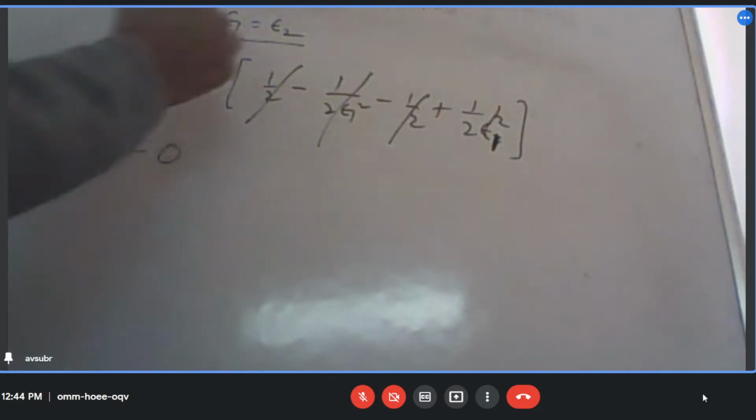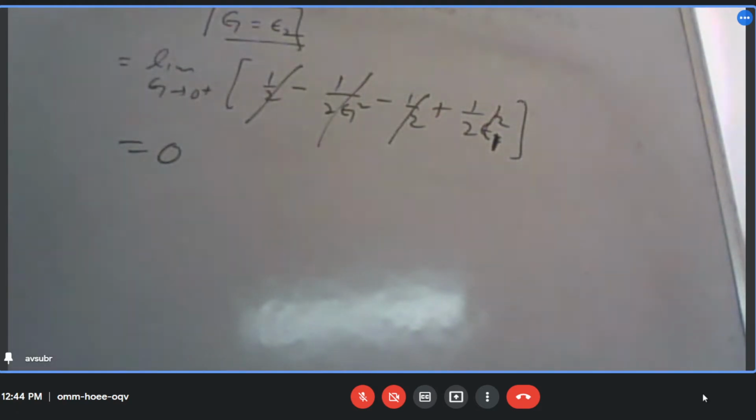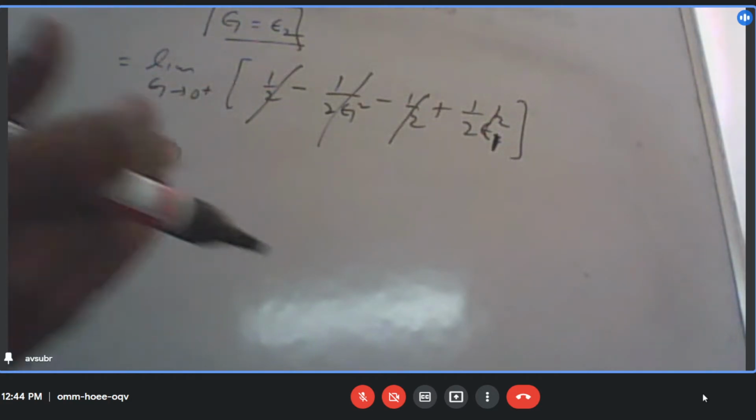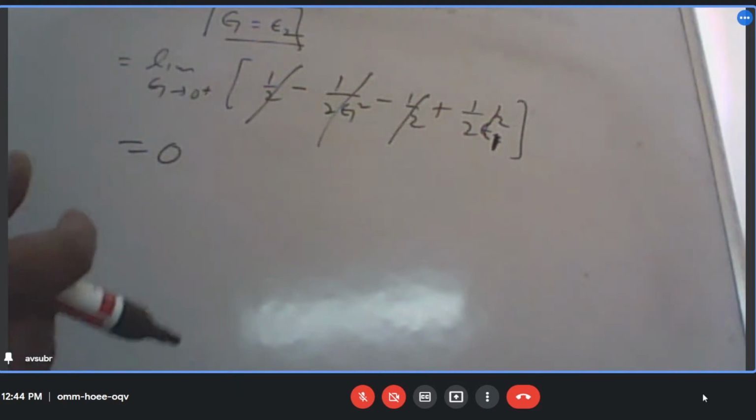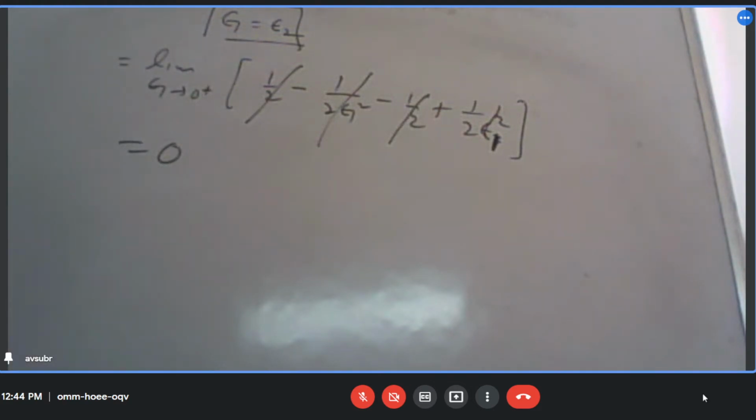Provided this is the case. And what is that case? That epsilon 1 and epsilon 2 are at the same point. So we are choosing that at the same point. तो उसी same point से हम थोड़ा सा लेफ्ट साइड में जा रहे हैं और उसी से हम थोड़ा सा राइट साइड में जा रहे हैं. ठीक है ना?